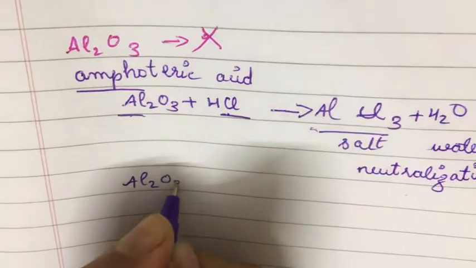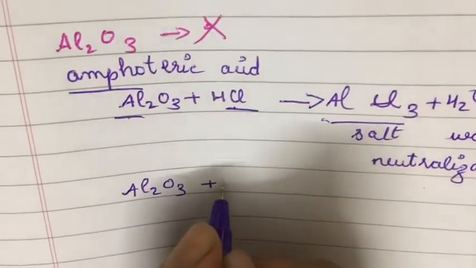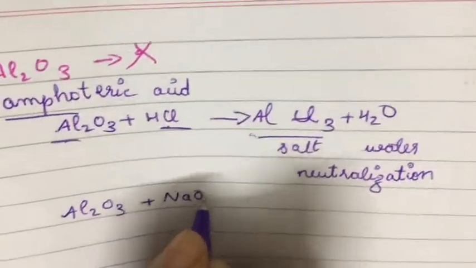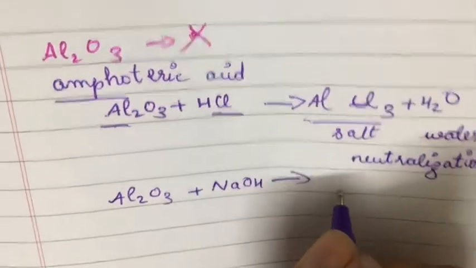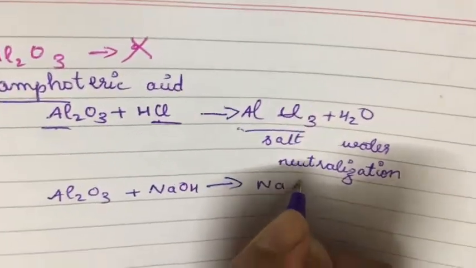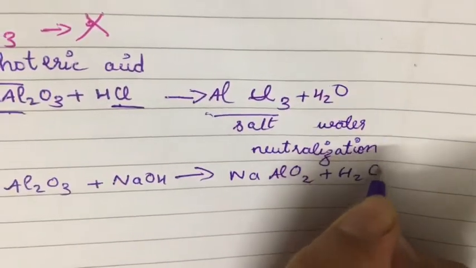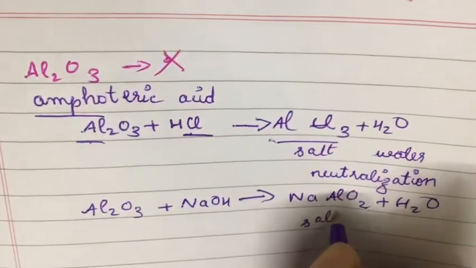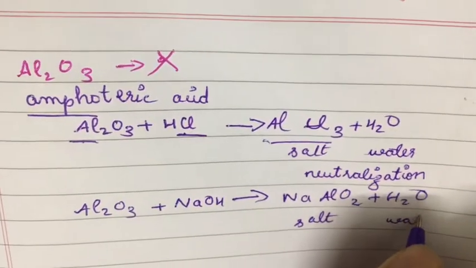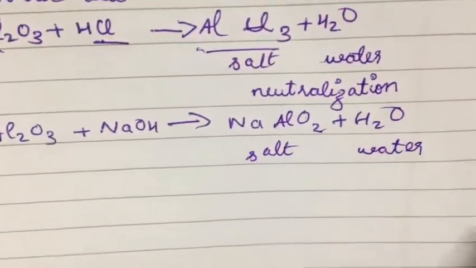And next, when Al2O3 is dipped in the basic solution, they will behave as an acid and form NaAlO2 plus H2O. Again salt plus water, so the reaction is a neutralization reaction.